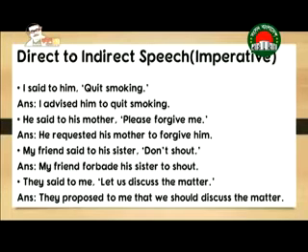Quit smoking can either be an order or an advice. So the answer I have written is, I advised him to quit smoking. Since mood can be advice or order, I have used advised here. To has been used as an infinitive, to quit smoking.